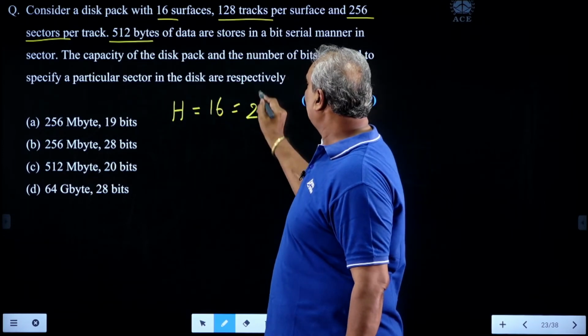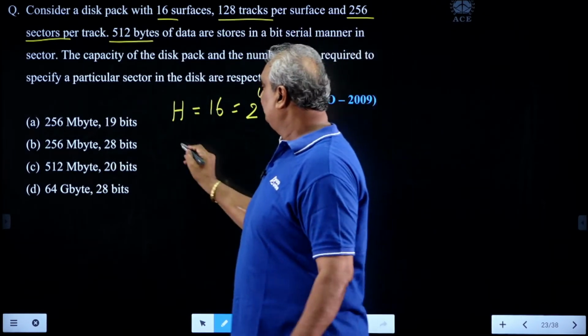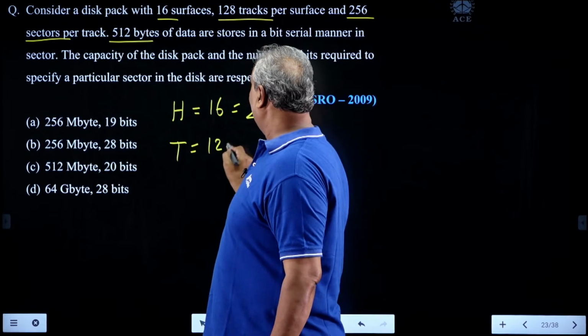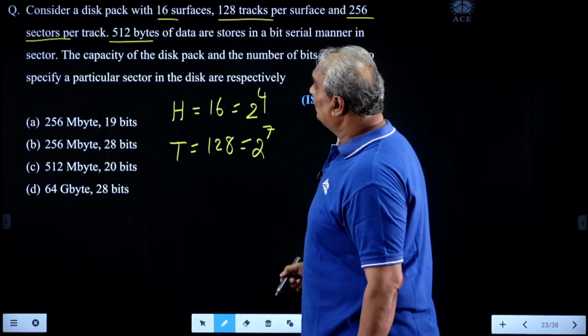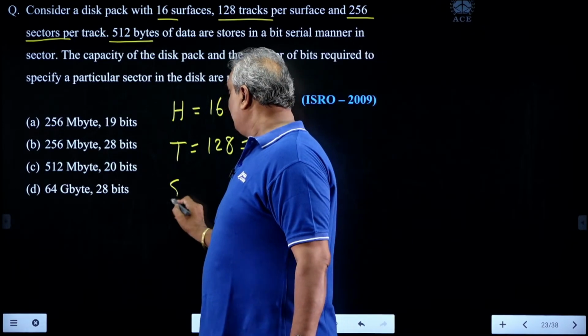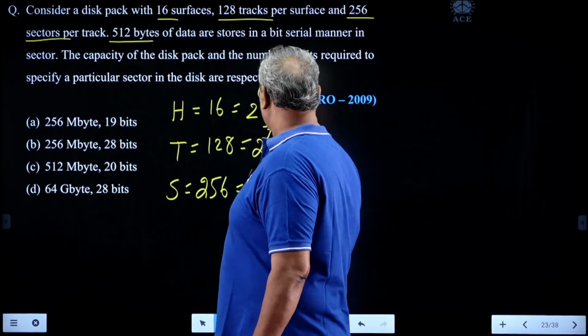16 means 2 power 4. Next, the number of tracks per surface is 128. T is 128, means 2 power 7. Next, 256 sectors per track. S is 256, 2 power 8.